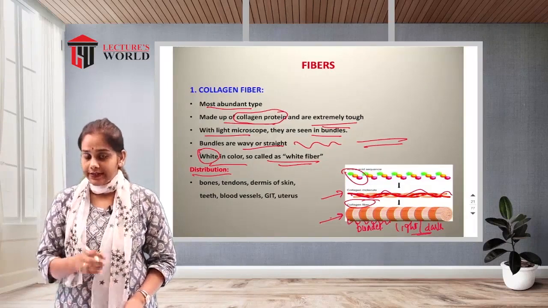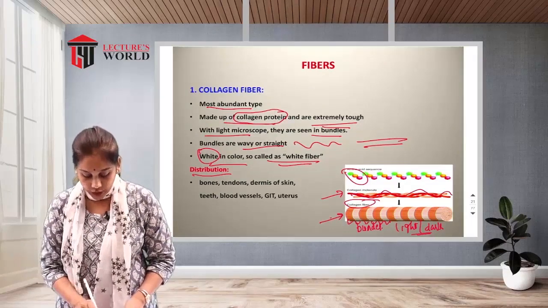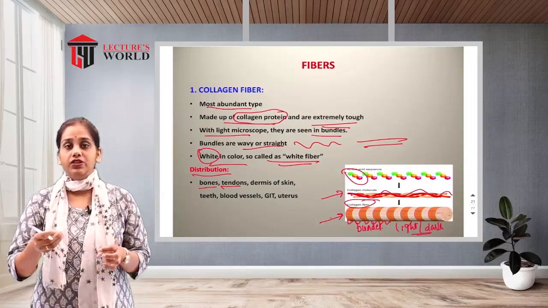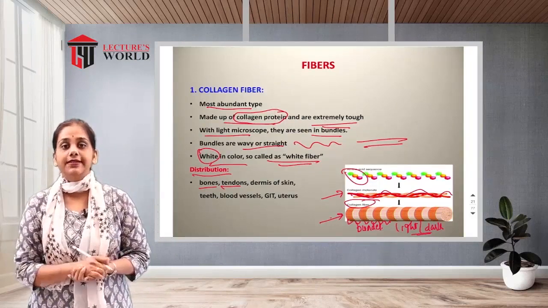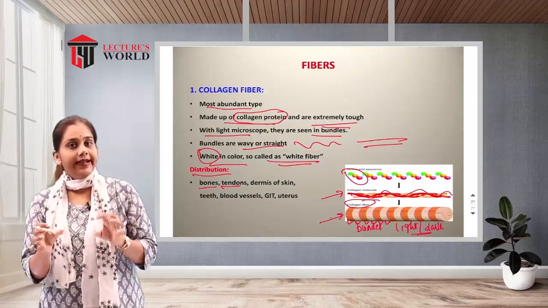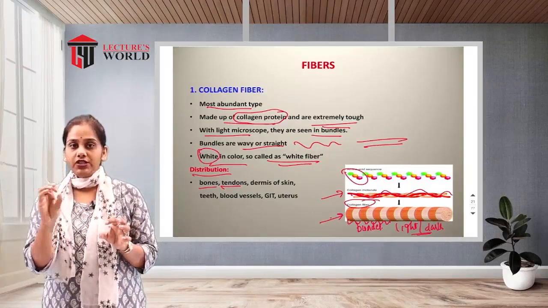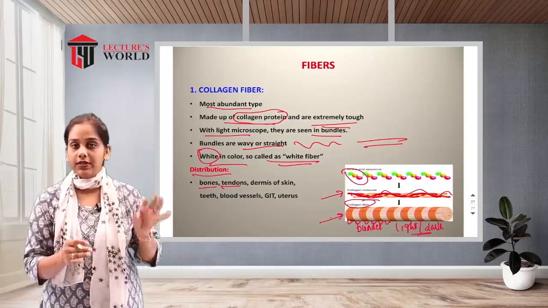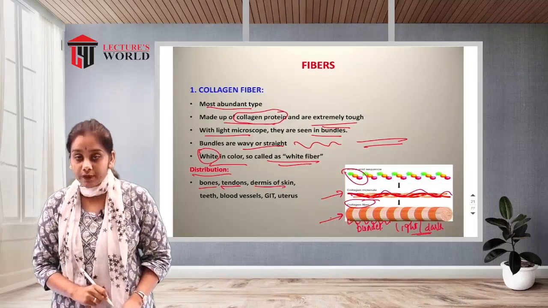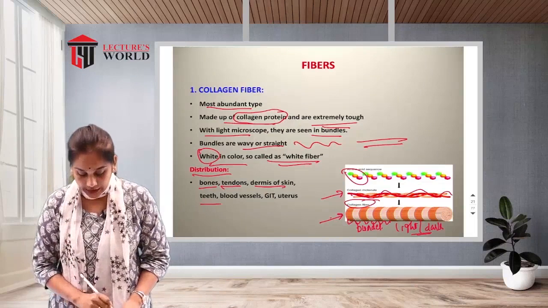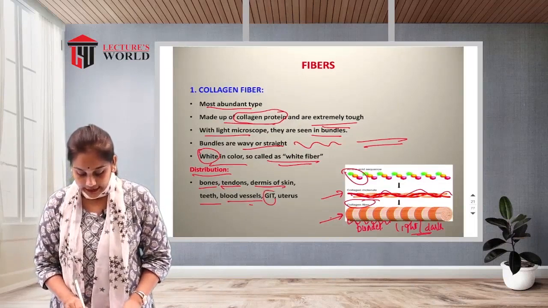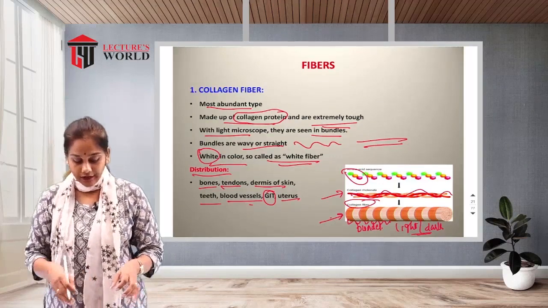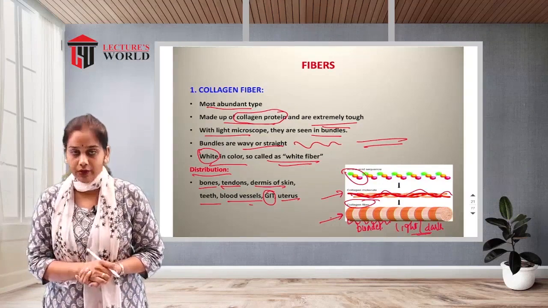Where is it distributed in our body? It is located in the bones and tendons. What is a tendon? It is a structure located between the bone and the muscle, always attached to bones and muscles. Collagen is also found in the dermis of the skin, teeth, blood vessels, the gastrointestinal tract, or uterus. So these are the locations of the collagen fibers.